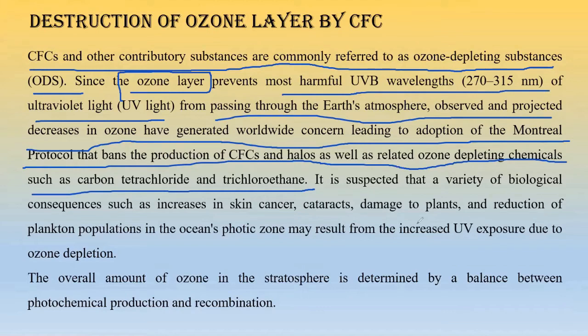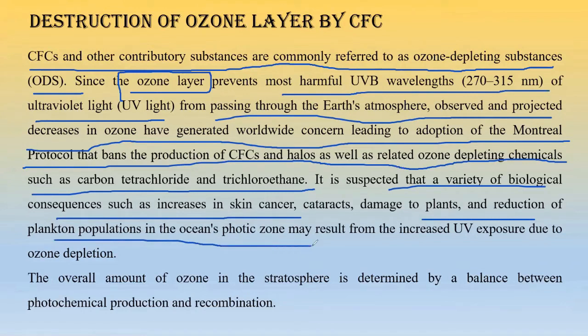It is suspected that a variety of biological consequences, such as increase in skin cancer, cataract, damage to plants, and reduction of plankton population in the oceanic photic zone, may result from increased UV exposure due to ozone depletion. So basically, these are the results of ozone depletion. If ozone depletion occurs, what will happen? People will suffer from skin cancer, cataract, and the plants will get damaged, and the phytoplankton will not be produced, right? Their amount will be reduced, and different types of problems will occur, and we have to face this problem if we are not protecting the ozone layer by stopping these ozone depleting substances.